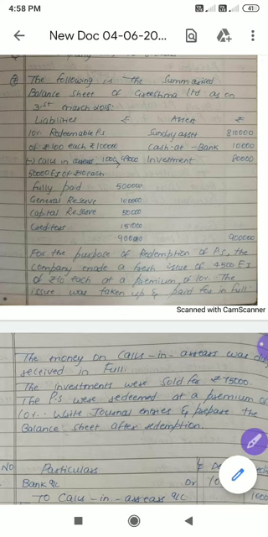Okay. For the purpose of redemption of preference shares, the company made a fresh issue of 4,500. Please remember, from question number 1 to 7, they have given the number of shares, but sometimes they will not give you the number of shares. You have to calculate the number of shares. We'll discuss that part later. Okay, here the company is issuing 4,500 equity shares of rupees 10 each at a premium of 10%.